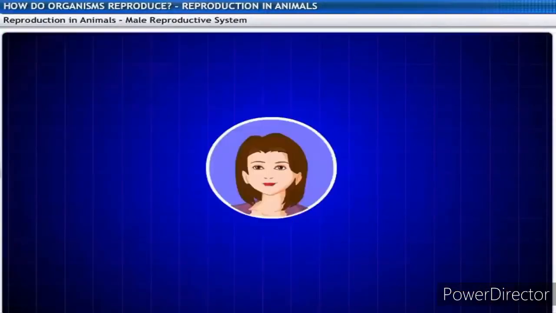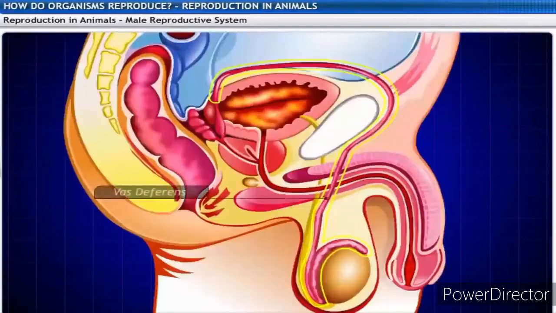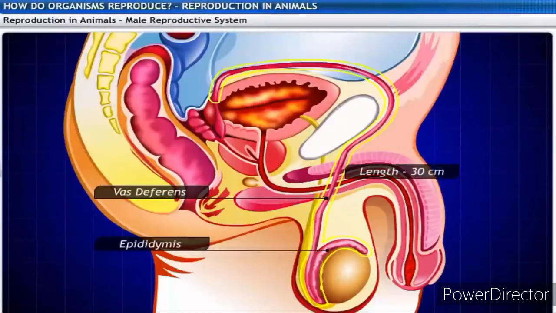What is the vas deferens used for? The vas deferens continues from the epididymis as a tube. The length of the tube is about 30 centimeters and it is muscular. The muscles in the walls help to propel the sperm forward.